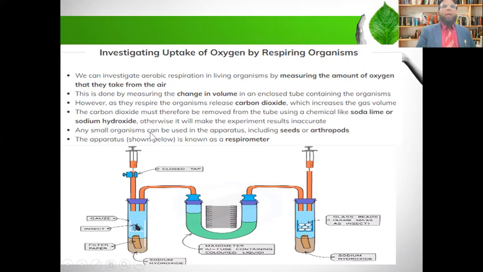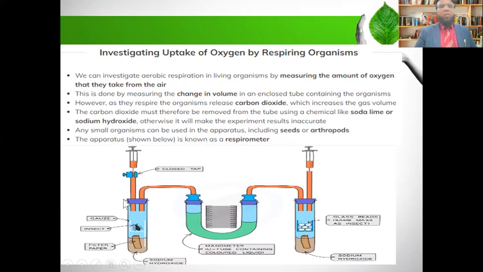Any small organism can be used in the apparatus, including the seed or arthropod. Sometimes the question is given in the exam paper, then in this tube they put some arthropods. Okay, or sometimes they put seeds, because seeds also respire. So the apparatus shown below is known as a respirometer. This is a respirometer, as you can see here.